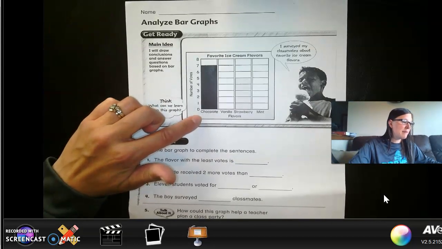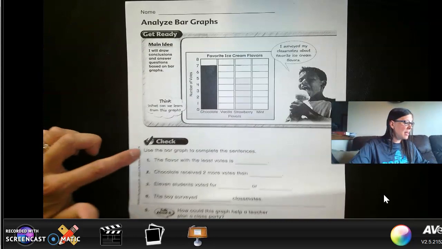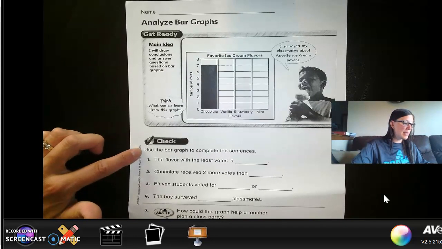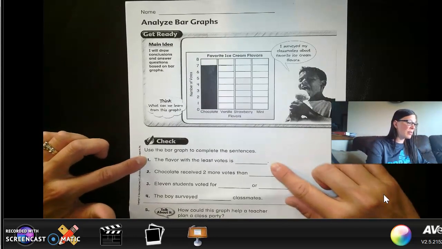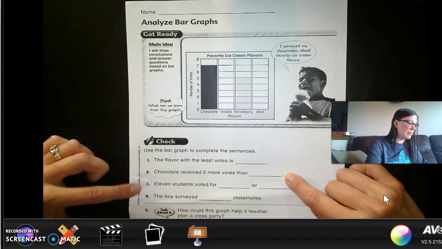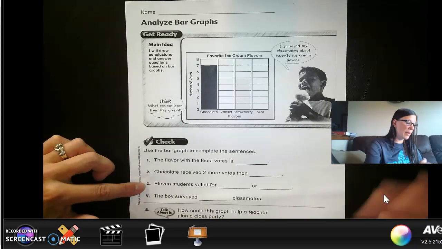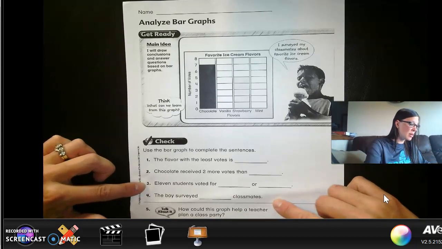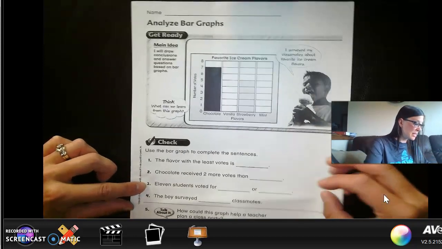Up here we have favorite ice cream flavors. It says use the bar graph to complete the sentences. The flavor with the least votes is blank. Chocolate received 2 more votes than blank. 11 students voted for blank or blank, and the boys surveyed blank classmates. So take a look at ice cream flavors.